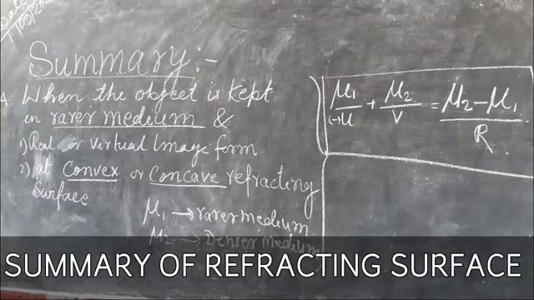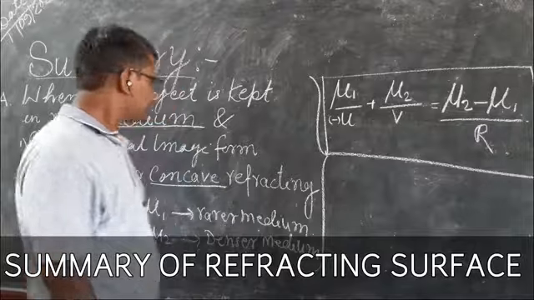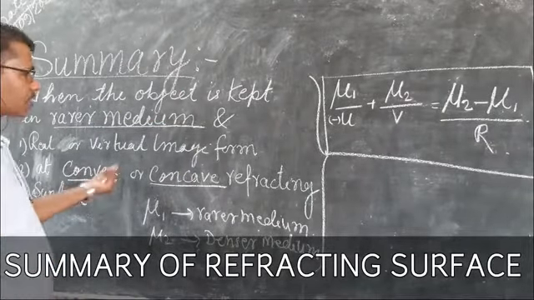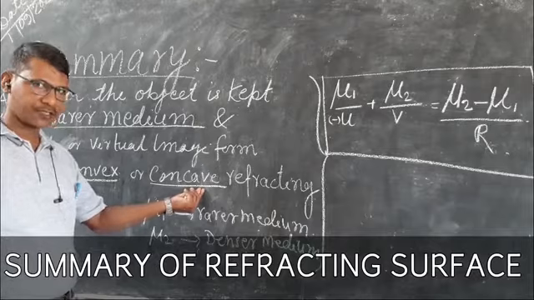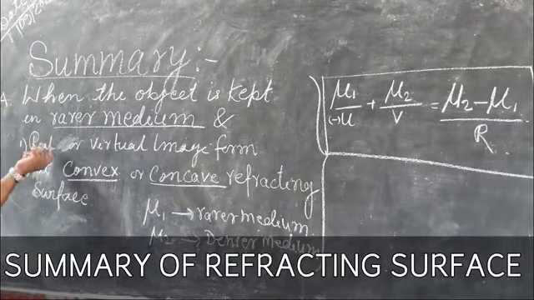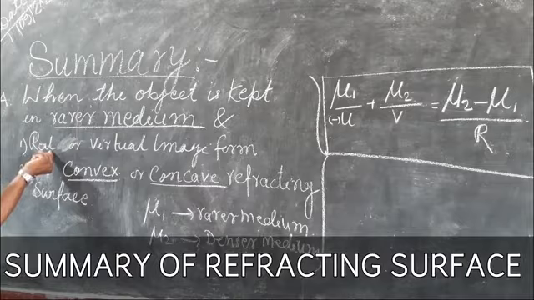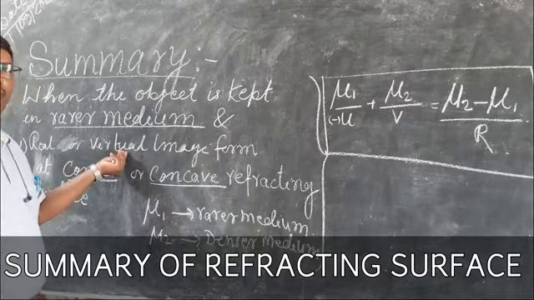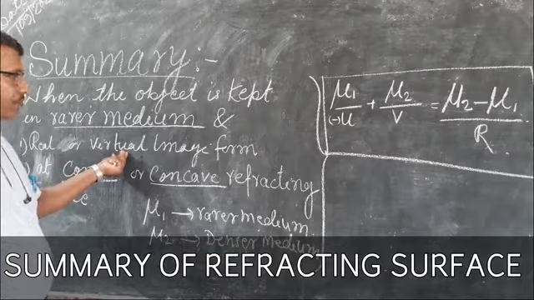Again I am repeating, this formula is applicable either for convex refracting surface or concave refracting surface. It is also applicable for the position of the object when it forms the real image, or for the position of the object when it forms the virtual image.